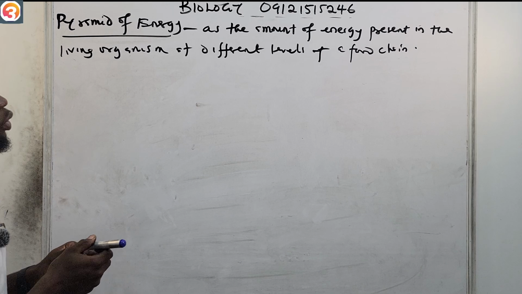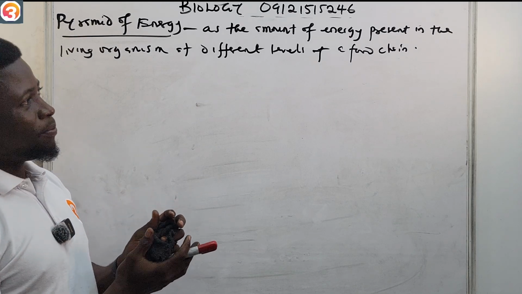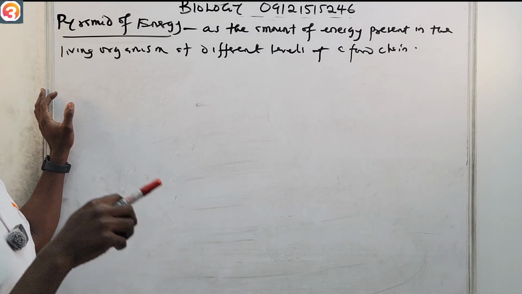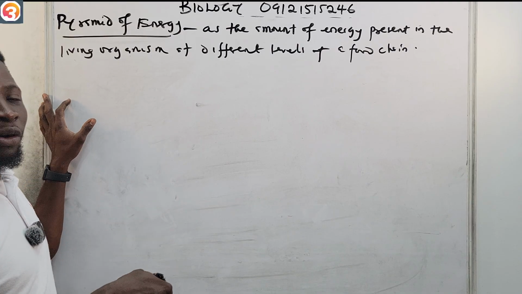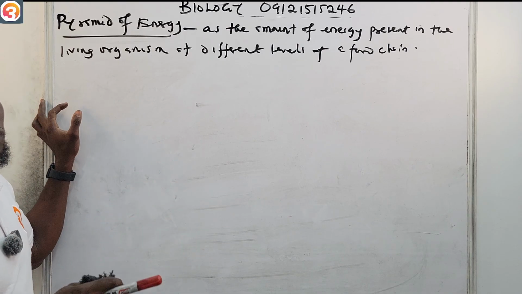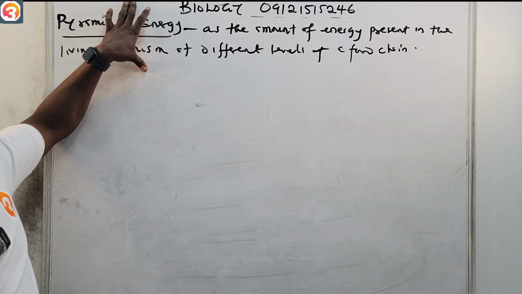So that's what we know as the pyramid of energy: the amount of energy present in the living organisms at different levels of a food chain. At each trophic level, the amount of energy present in the living organisms is what we know as the pyramid of energy.